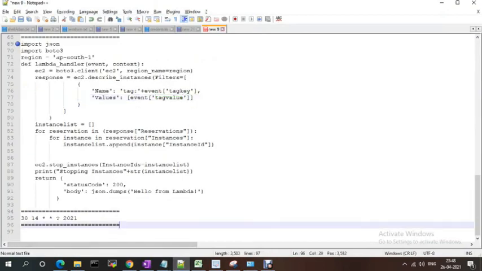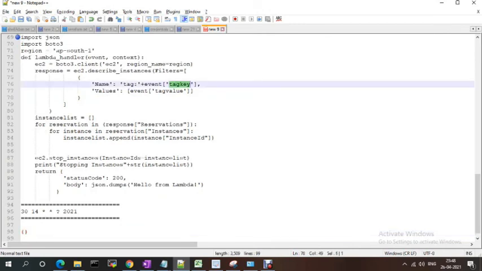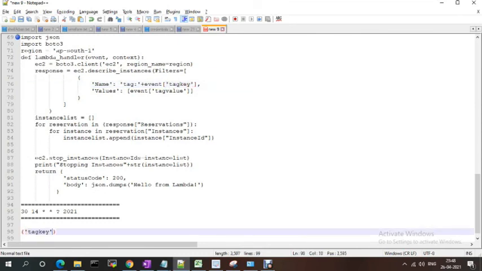Suppose the tag key and tag values are there, right? Like this, we need to provide a key value pair: tag key environment, comma separated, tag value dev.